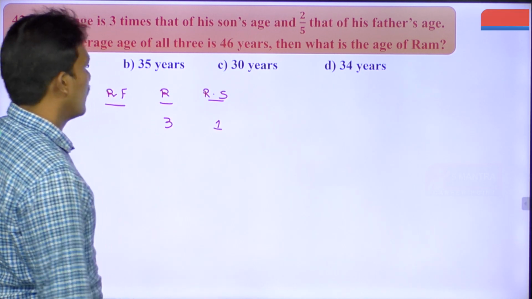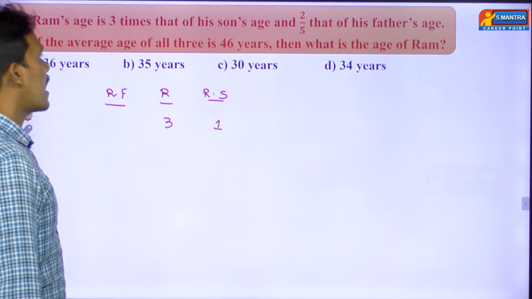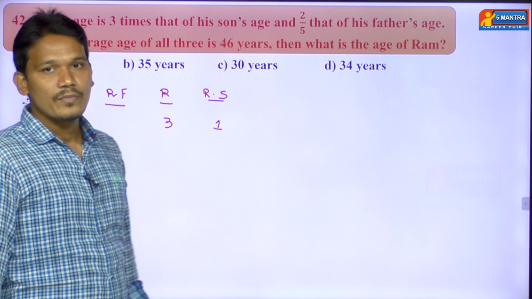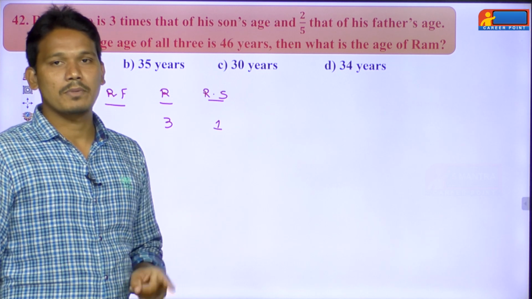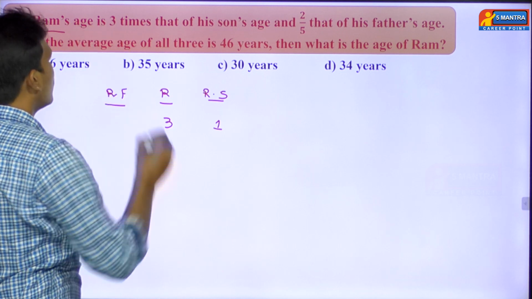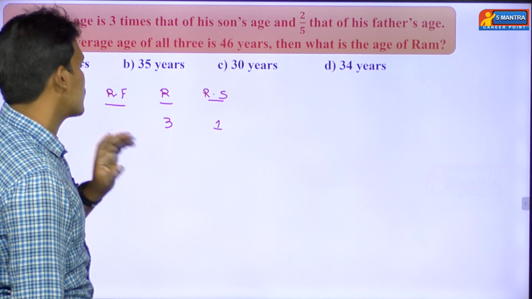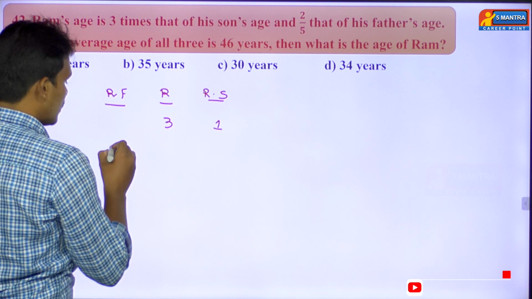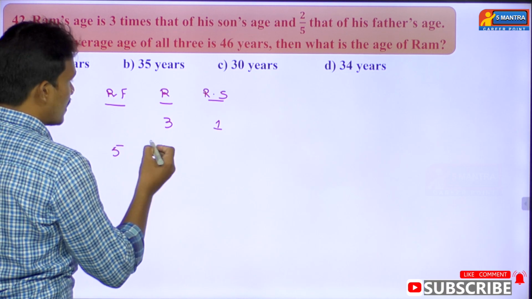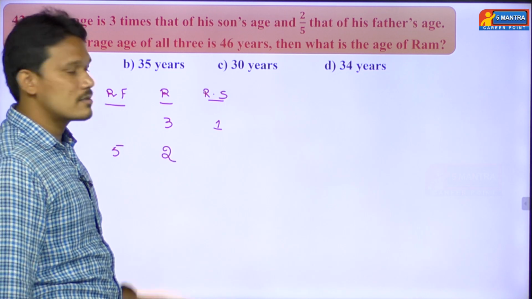So 3:1. And see here, there is a conjunction, that is "and". Whenever you get "and", it talks about the subject of the previous sentence. Then what is the subject of the previous sentence? That is Ram. It means Ram's age will be 2 by 5 that of his father's age. So Ram's father will be 5 parts and Ram will be 2 parts. This is the ratio he has given.